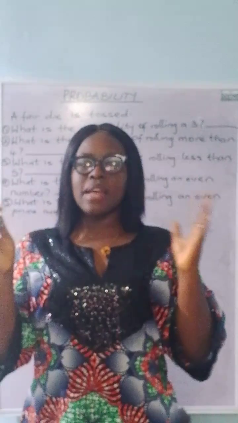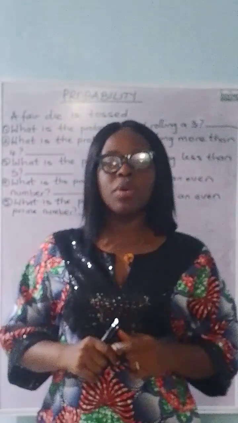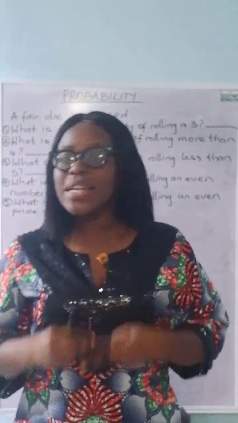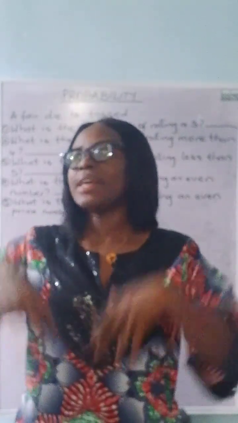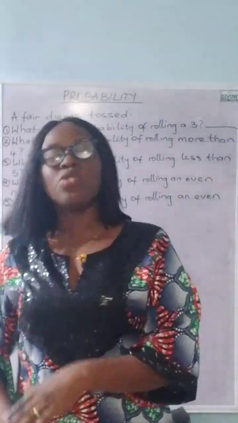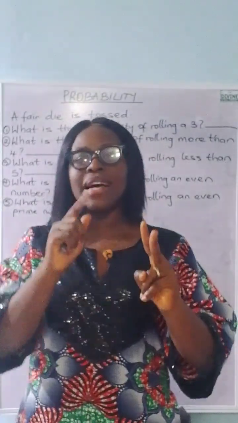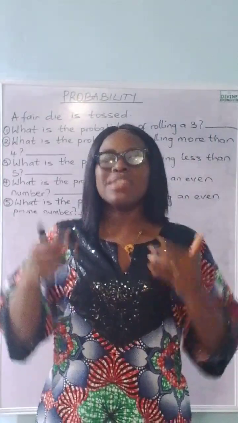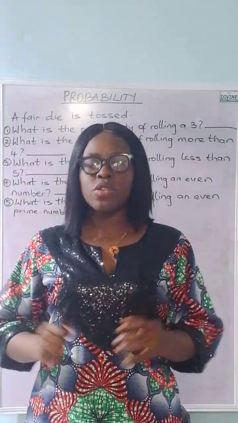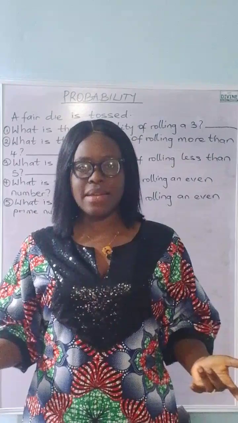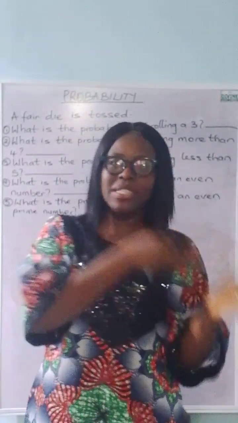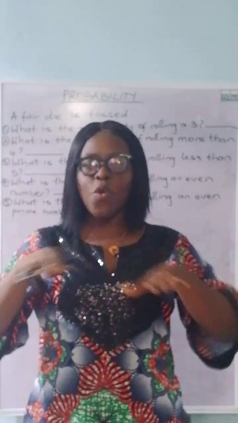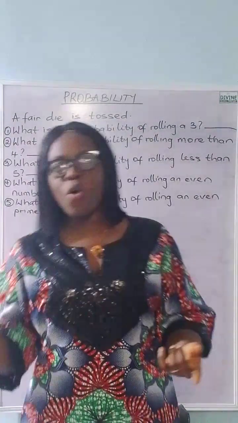So for this example I just gave, the total possible outcome is 2, because it can either be day or night. It cannot be 3. We don't have day, night, or whatever. We have day and night. So total possible outcome is 2, and that is what we'll put as the denominator. Now the favorable outcome that matches the question asked is what we write as numerator. What is the probability of right now being day? It's only 1, because it can either be day or night. We don't have 2 days. You get? So 1 over total possible outcome, which is day or night, 2.